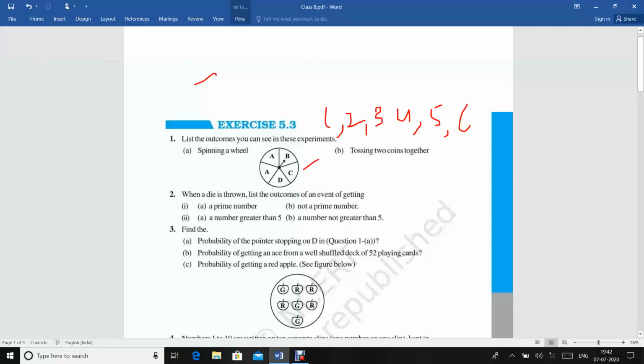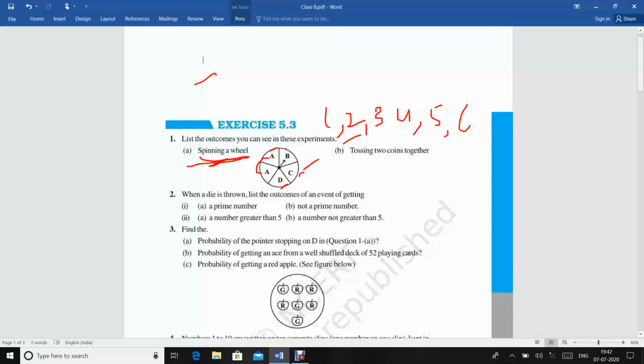There is a diagram, and the first part is spinning a wheel, which means you have to spin this wheel, and the next is tossing two coins together. Now see, there are four letters A, B, C and D. A appears two times, but you have to write it only once. So there are four letters A, B, C and D in a spinning wheel, so there will be four outcomes for spinning a wheel.